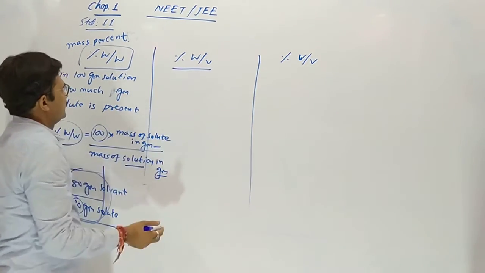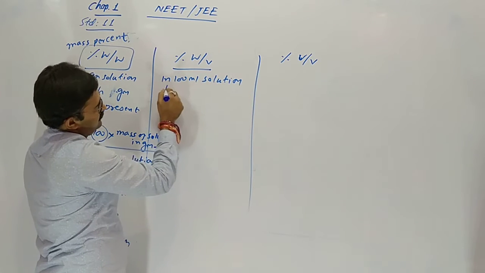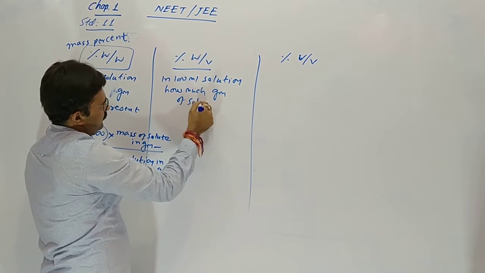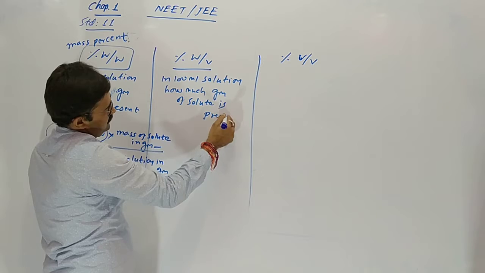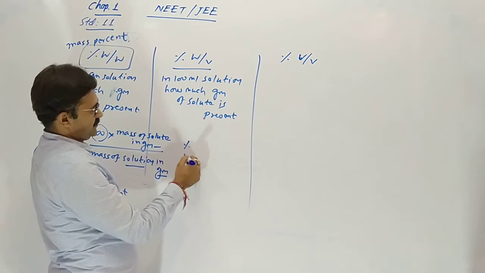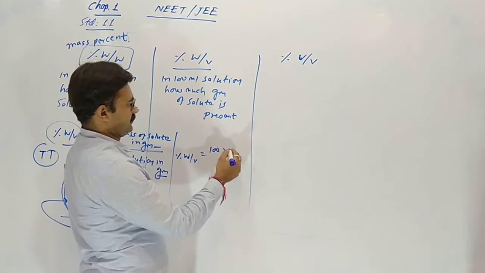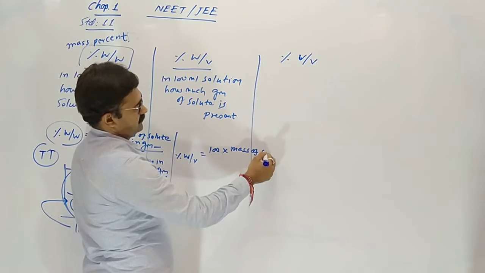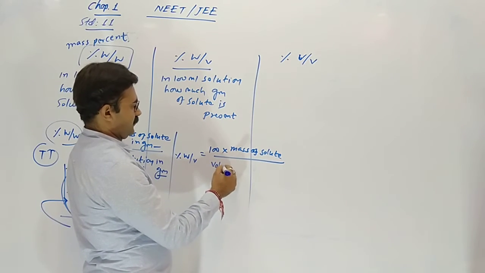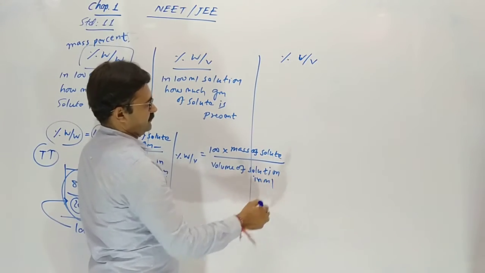Now, in 100 milli solution, how many grams of solute are present? So percentage weight by volume equals 100 into mass of solute upon volume of solution in milliliter.